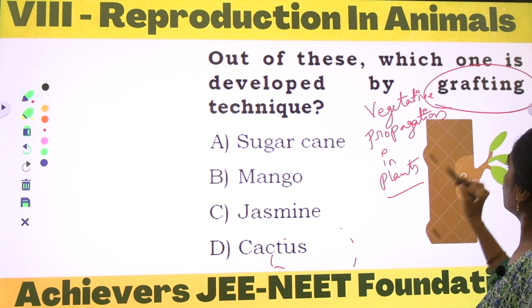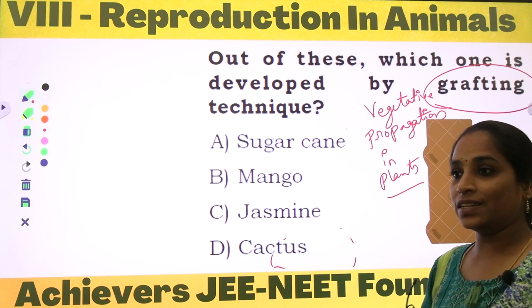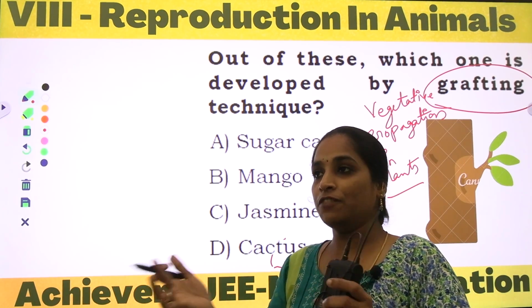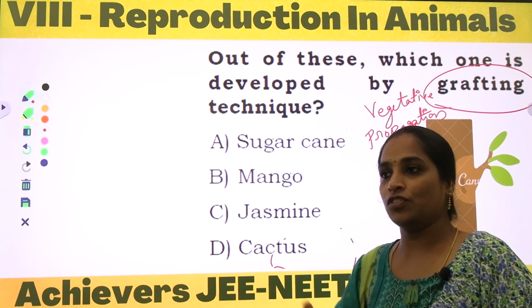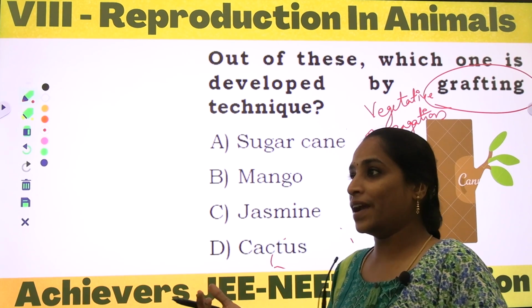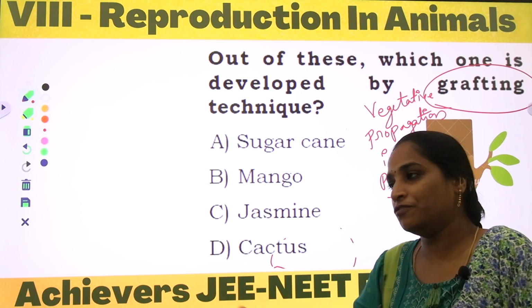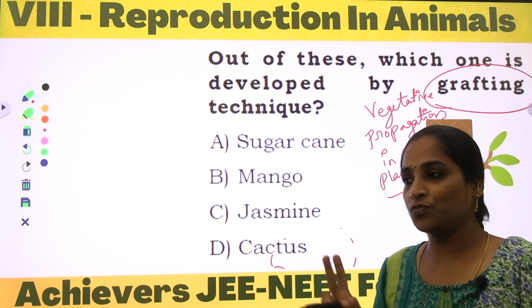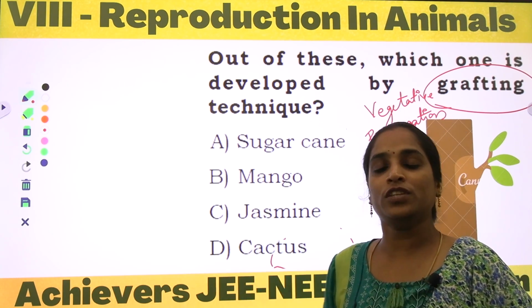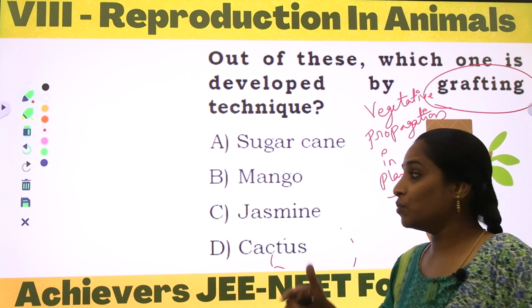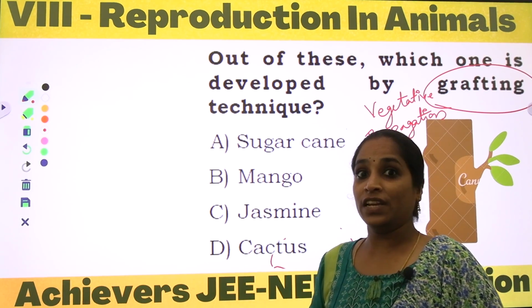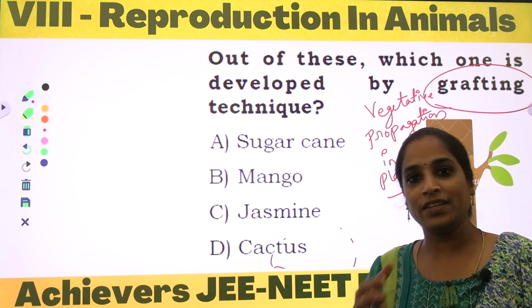During the grafting process, the desired qualities, for example, if we consider mango trees, two mango trees: one tree will be producing more fruits but there is no taste, and one more tree is producing tasteful fruits but the quantity is less.